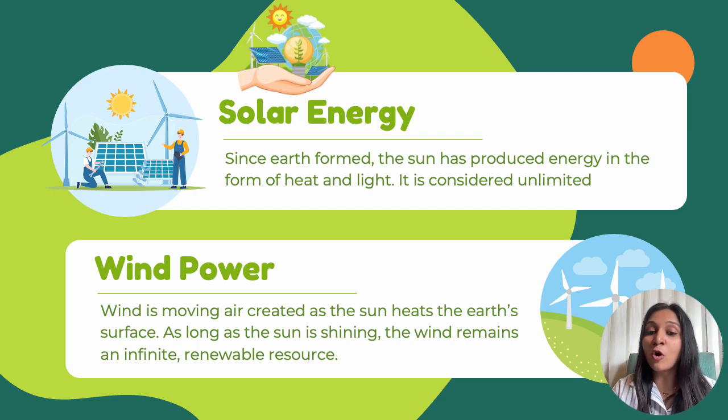And let us also talk about solar energy. In the previous slide, we spoke about the sun, which is also an example of a renewable natural resource. Since Earth formed, the sun has produced energy in the form of heat and light, and this can be used for generating electricity. You might have seen, in houses we set up solar panels. Even some industries set up these solar panels to generate electricity. So we can harness the sunlight that is readily available and convert it into energy.